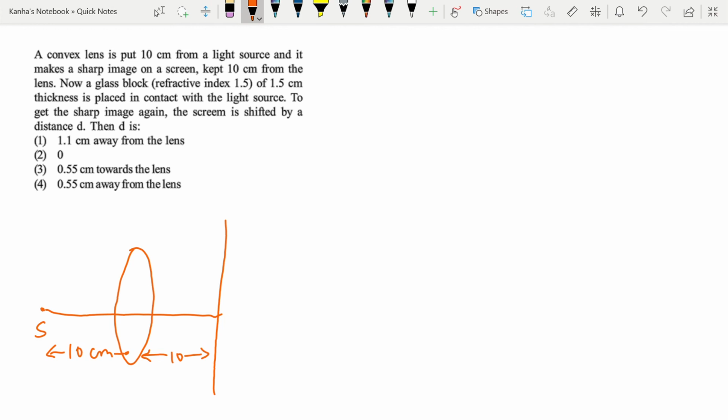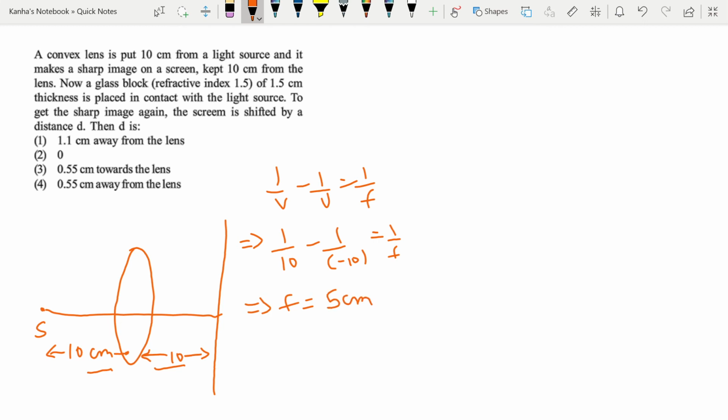Okay. So first of all, we know v, we know u. So first of all, we need to find the focal length of the lens in order to proceed with anything else. So here the lens formula will come into action. It's 1 by v minus 1 by u is equal to 1 by f. If I substitute the values given in the question, it translates to 1 by 10 minus 1 by minus 10 is equal to 1 by f, which gives me f is equal to 5 centimeter.